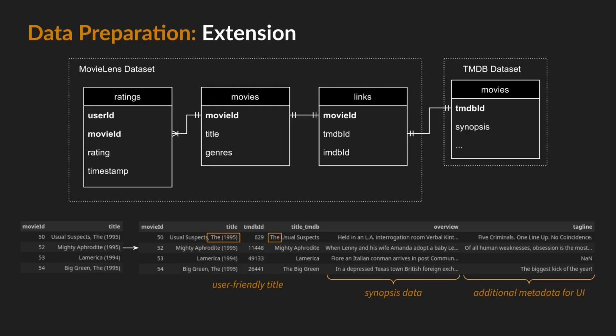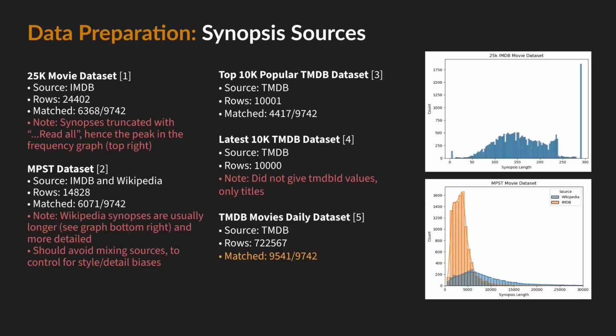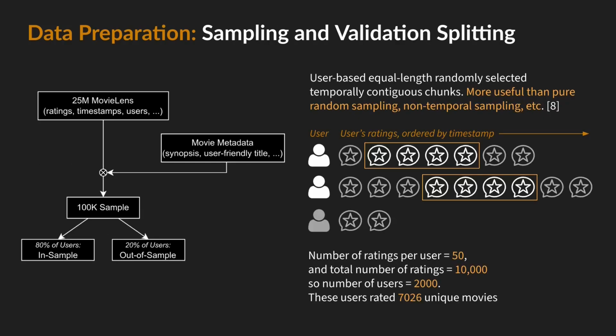In fact, this is precisely what I did in my project, and I extended the dataset to include the synopsis for each movie, which ended up being a core focus of my investigation. The external dataset I used for this was selected after conducting detailed experimental analysis on 5 different datasets scraped from IMDb, TMDb, and Wikipedia. The selected dataset was then combined with the MovieLens dataset, and data cleaning was performed, such as deduplication, dropping missing information, etc., prior to taking a representative sample, as this ensures a clean sample.